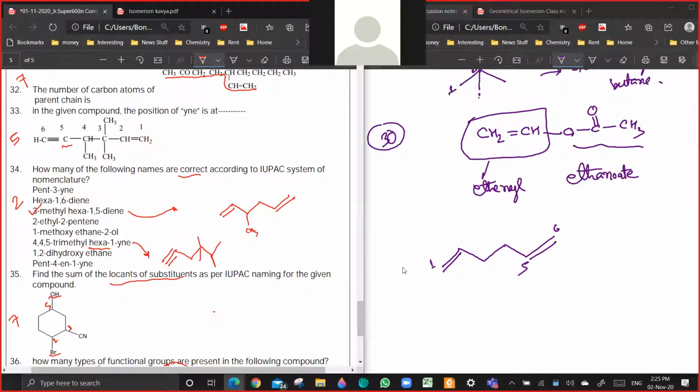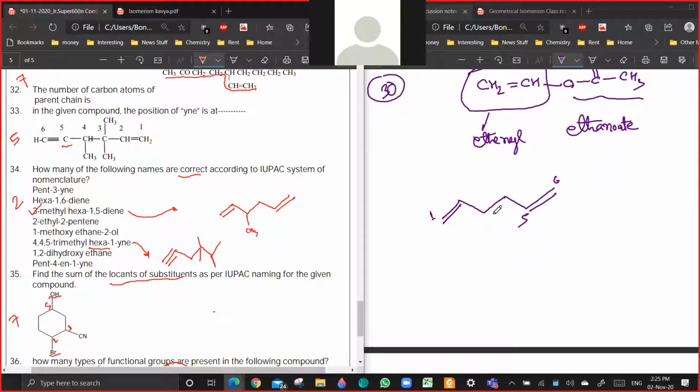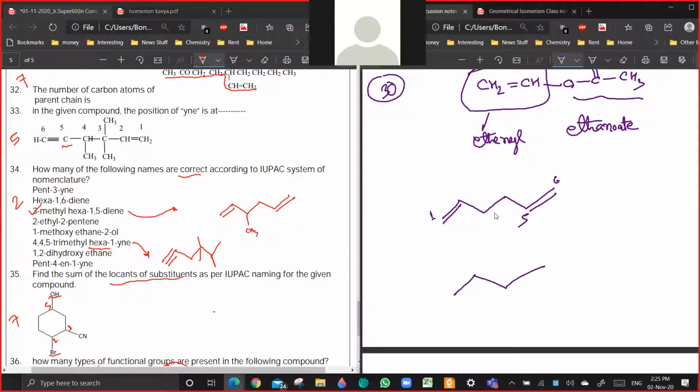2-ethyl-2-pentene. Okay, let us draw. 2-ethyl, so this is pentene, and the double bond is here. C2H5. Then this will be the parent chain, no? One minute. 2-ethyl-2-pentene, pentene is here now.